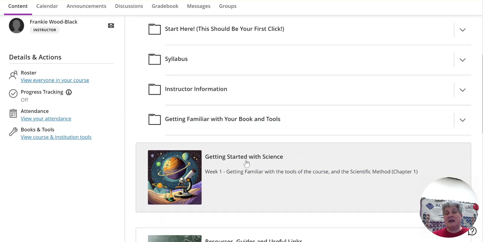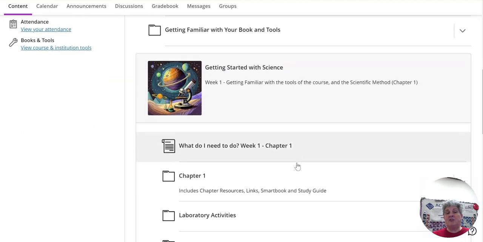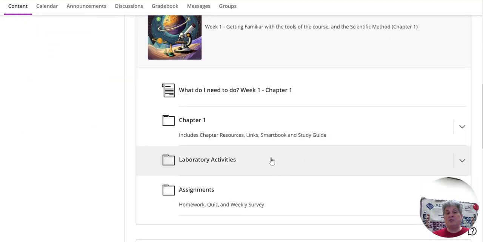When you open up the modules, each module is going to be laid out in a very similar way. It's going to be, what do I need to do? Week 1, chapter 1. Some of the modules are going to have more than one chapter if you look at the syllabus. But here's your chapter 1, which will include your chapter resources, the links, your SmartBook and study guide, and other lecture materials.